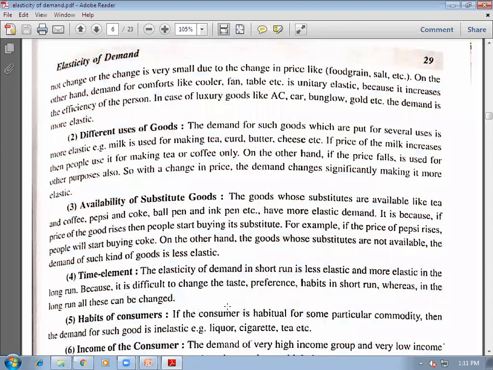If you are habitual of taking tea every day, then generally there is headache of the people who are habitual of taking tea and don't take tea one day, then they feel that they have headache. That means their demand is comparatively inelastic. They can't live without tea at that time. That means even though prices of tea will increase, they have to consume that.